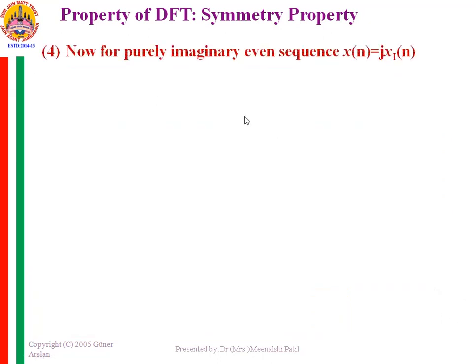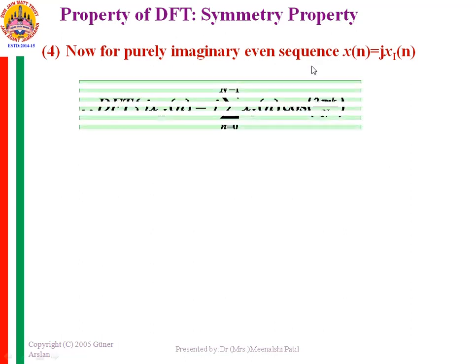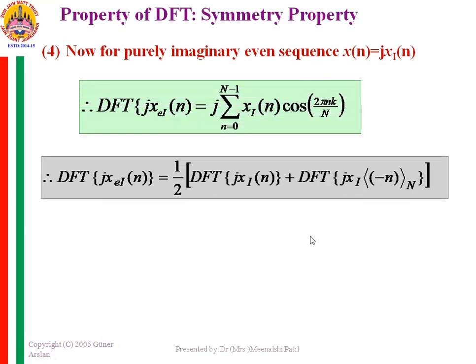Now, if the sequence is purely imaginary and even, at that time, the DFT of the even imaginary sequence is equal to 1 by 2 DFT of the imaginary sequence plus the DFT of the imaginary sequence j xi of minus n over the modulo n.